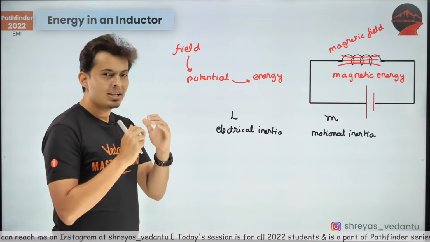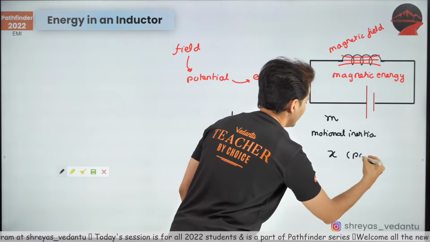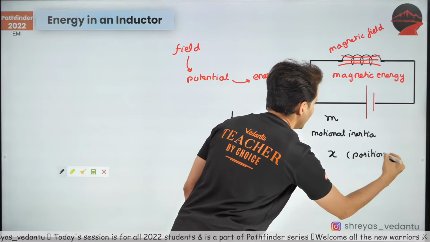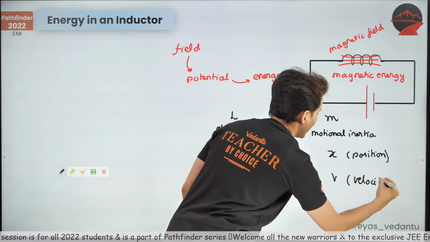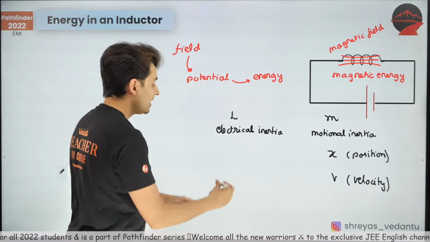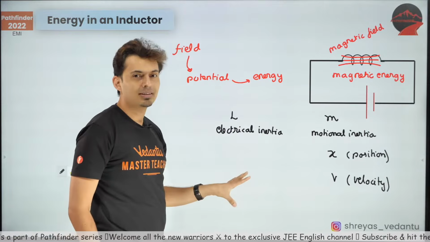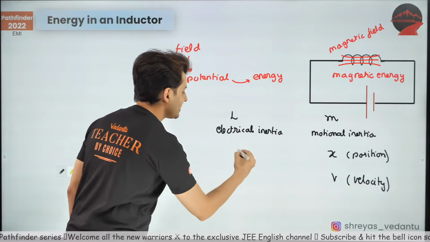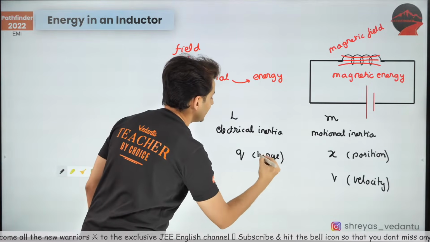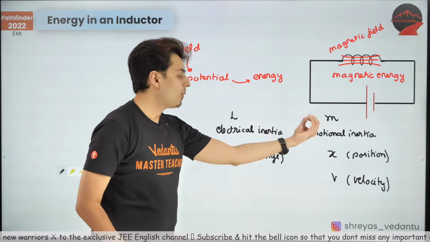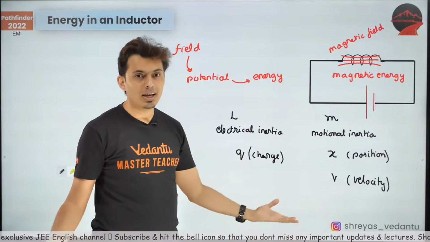Let me tell you, just like you have position, x refers to position, okay, and v refers to velocity in mechanics. Guess what? In electromagnetism, you have terms similar to this, and that term is none other than charge. Charge is the term equivalent to position, and I'm not saying this just for the heck of it.